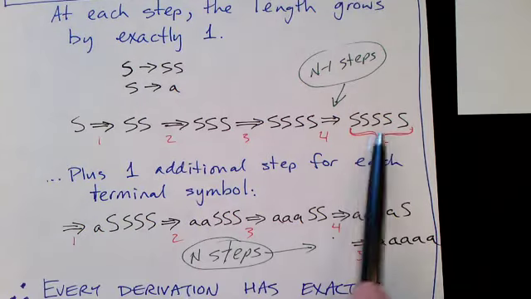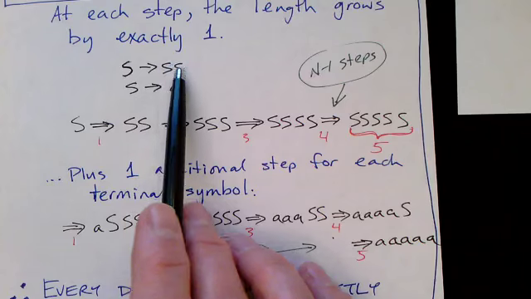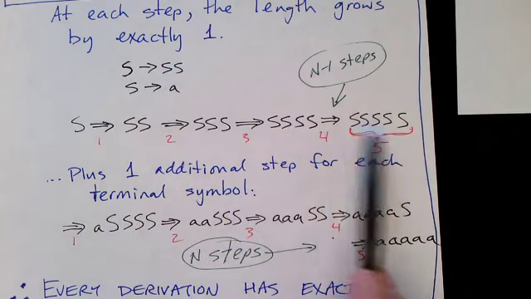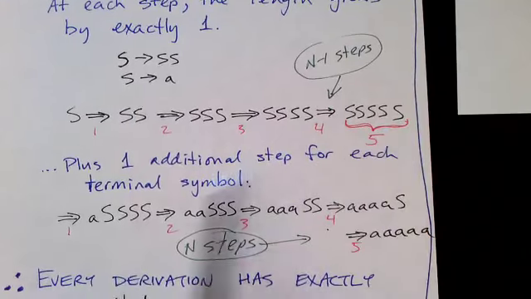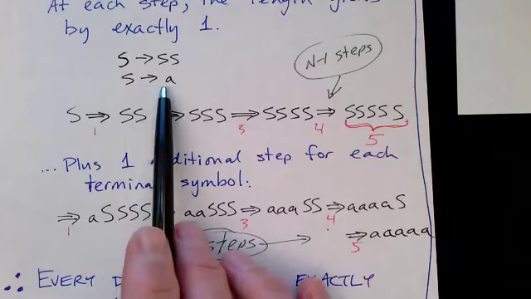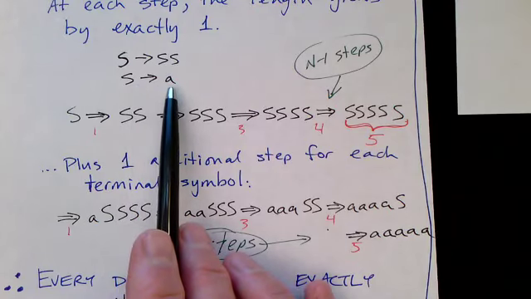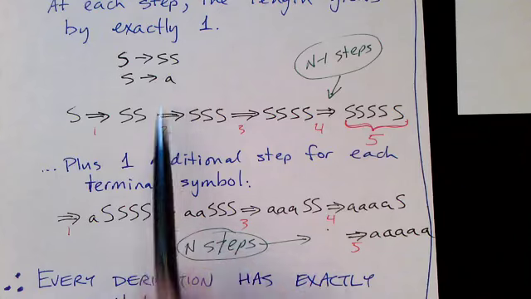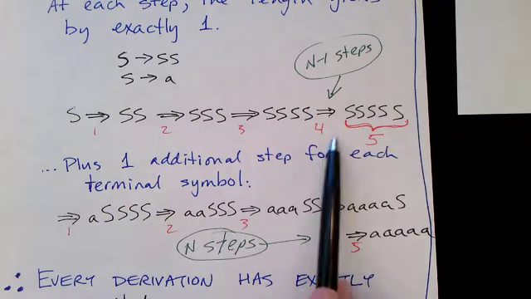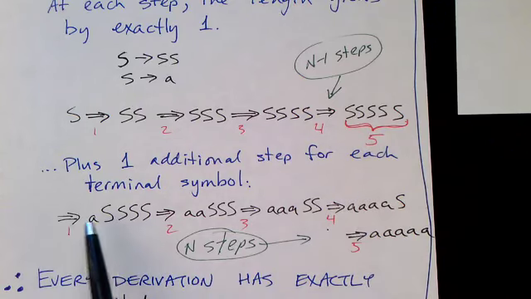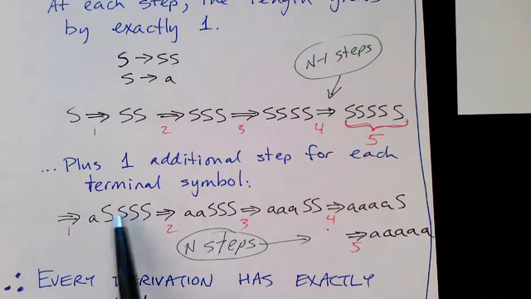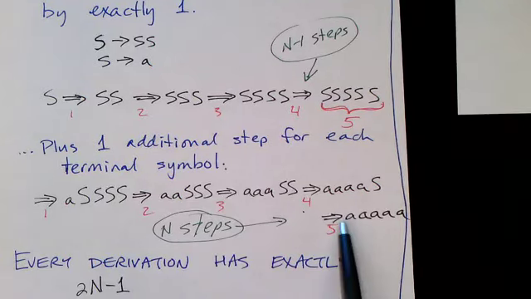And then, if we use just these rules, we can get a string of a bunch of non-terminals, and then we have to use the other sorts of rules where we replace the non-terminals by terminals. For each symbol in the sentential form, in this case there are 5, we have to apply one of those rules. So it takes 5 steps to replace each of those 5 symbols and get a string of terminals.